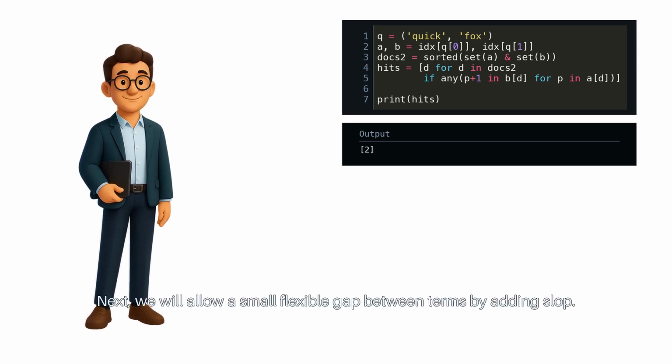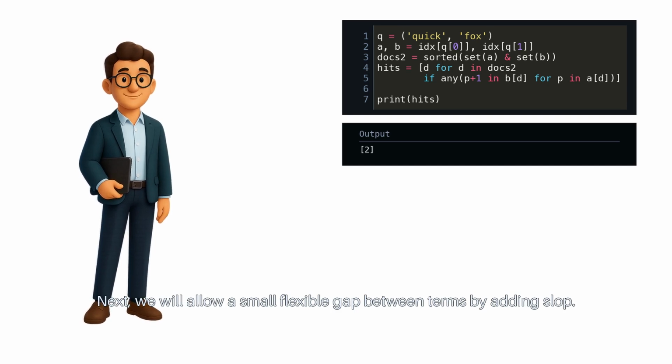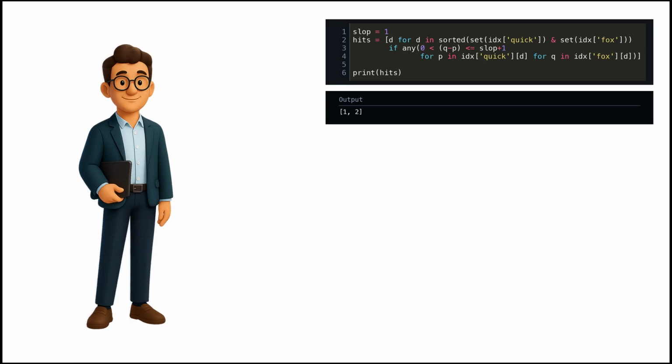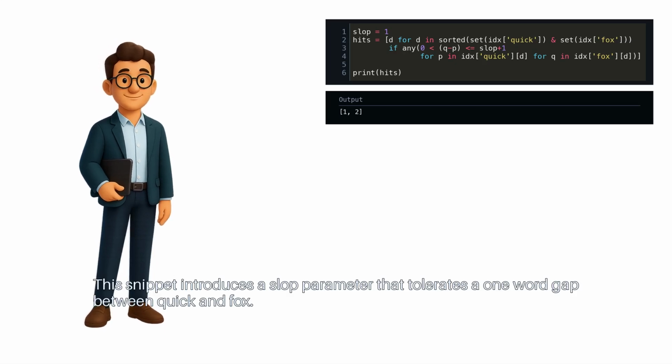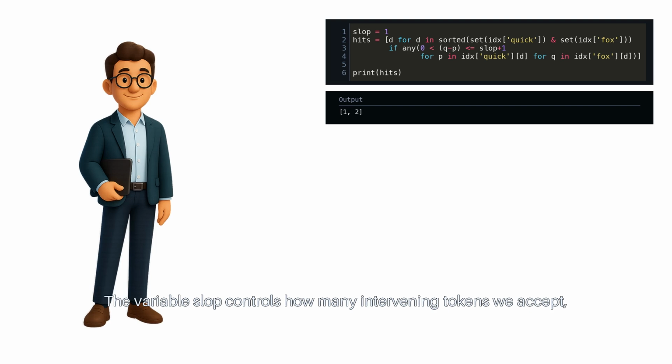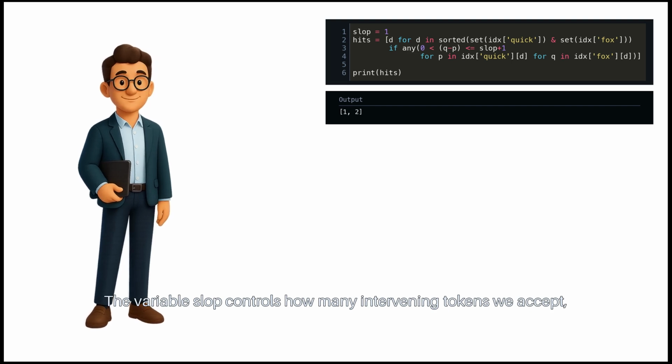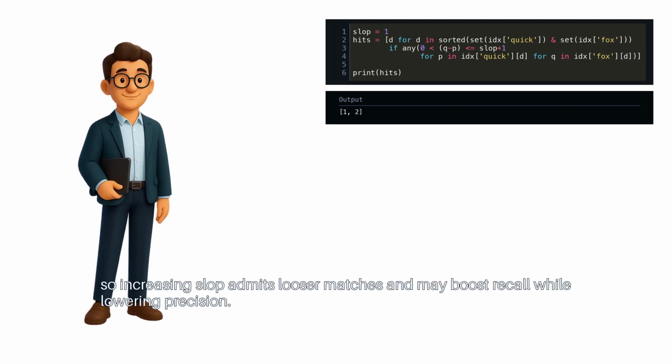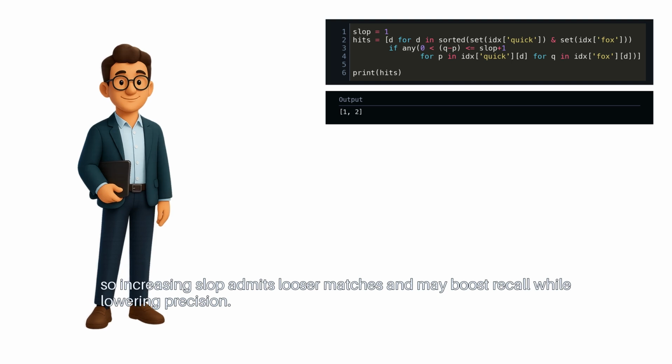Next, we will allow a small flexible gap between terms by adding slop. This snippet introduces a slop parameter that tolerates a one-word gap between quick and fox. The variable slop controls how many intervening tokens we accept. So increasing slop admits looser matches and may boost recall while lowering precision.